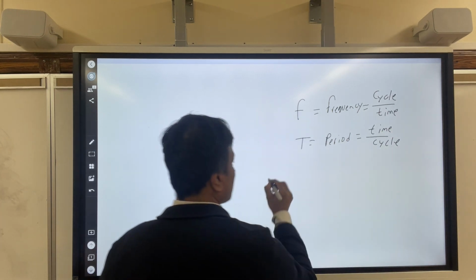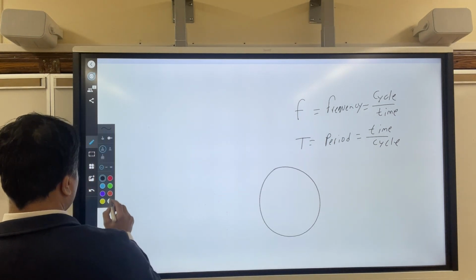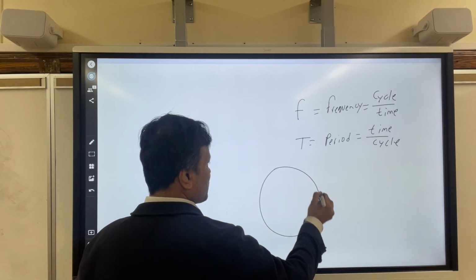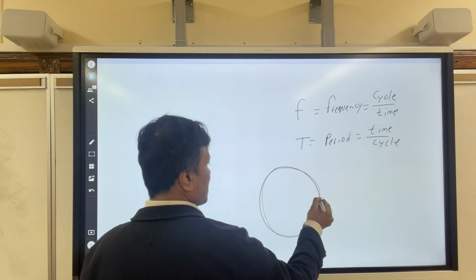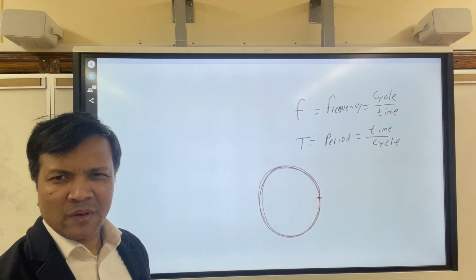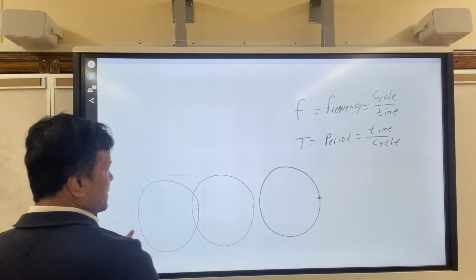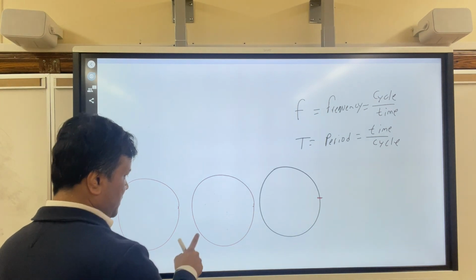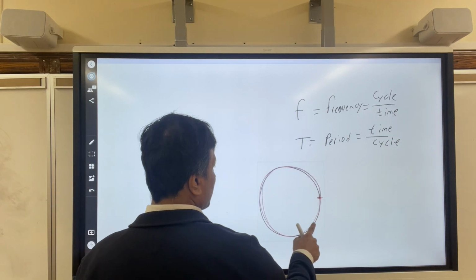What does cycle mean? It has to do with the circle. If you want to create a circle, just like I did, you have to start somewhere. So from red to red is one cycle, right? And I made 3 cycles. How do you know I made 3 cycles? You can see it: 1 cycle, 1 cycle, 3 cycles. How many revolutions? 3 revolutions. Okay, good. You get it. So I made 3 revolutions or 3 cycles. They are the same thing.